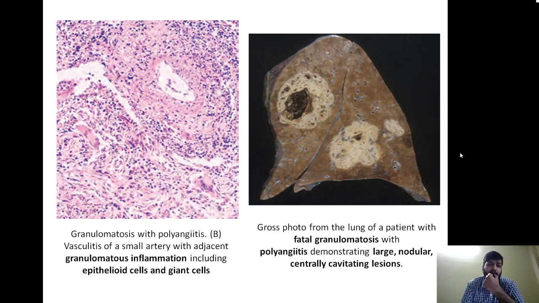If you look at this microscopic image, there is granulomatous inflammation seen over here along with epithelioid cells and giant cells. But the classical gross lesion, if you look at the lung, see the granulomas, they have coalesced to form a nodule, and that has undergone cavitation. So nodule formation and cavitation is the most important characteristic feature of Wegener's granulomatosis.